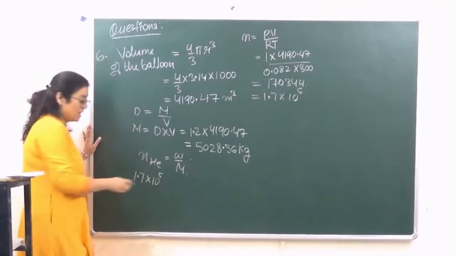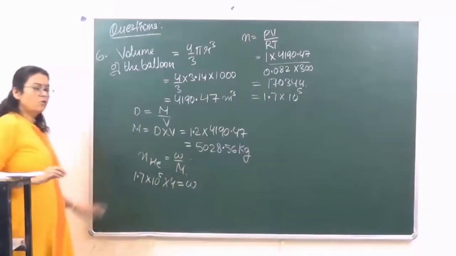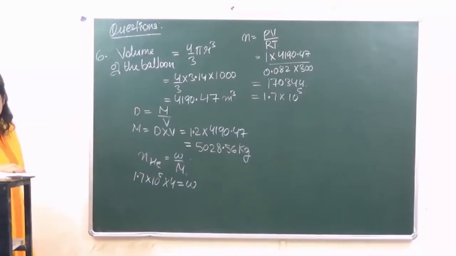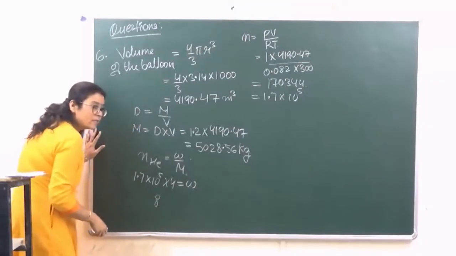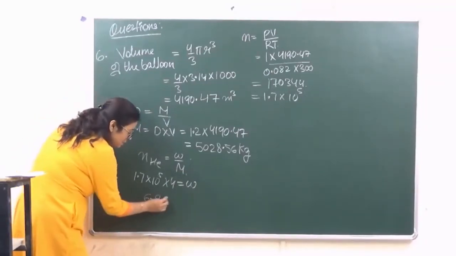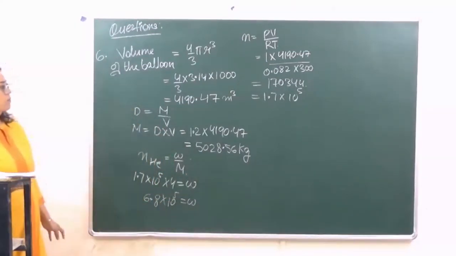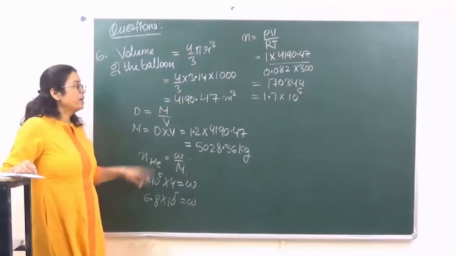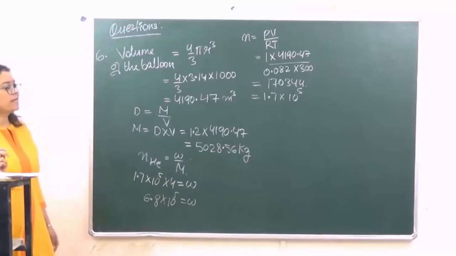1.7 into 10 raised to power 5. Molar mass of helium is 4. That is equal to W. ठीक है? So जब हम इसका मास कैलकुलेट करेंगे तो ये कितना आ जाएगा? 4 7s are 28, 4 1s are 4, 6. ठीक है, ये आ जाता है। या अगर आप उसको पूरा भी लोगे, even then you can calculate the weight over here. You multiply that with 4.